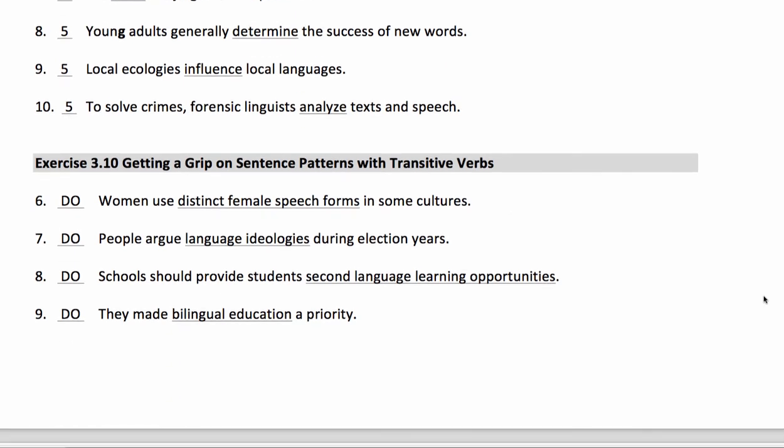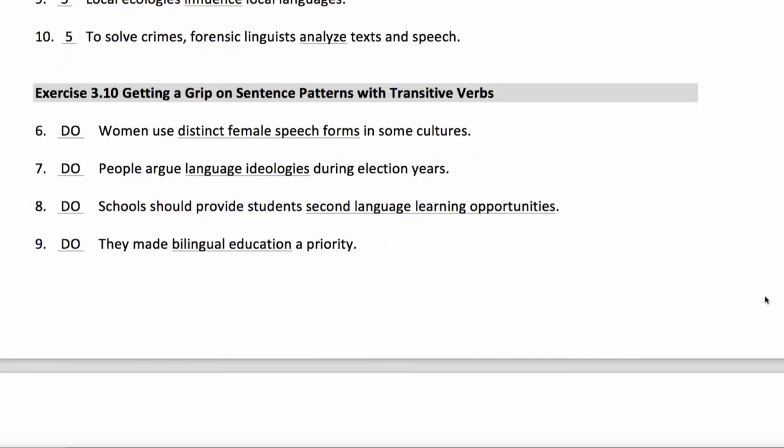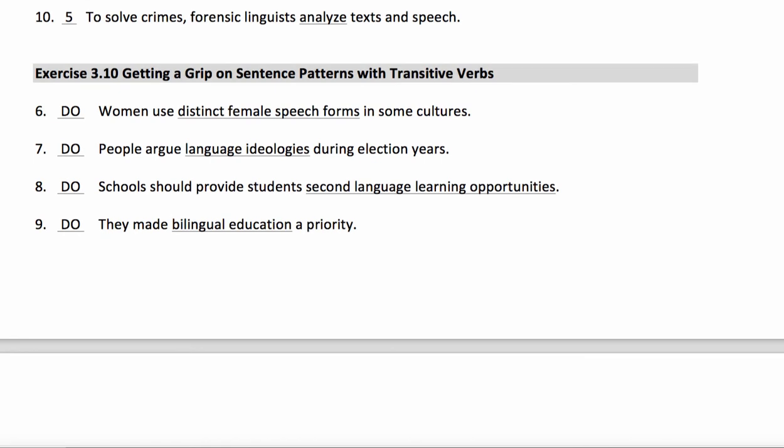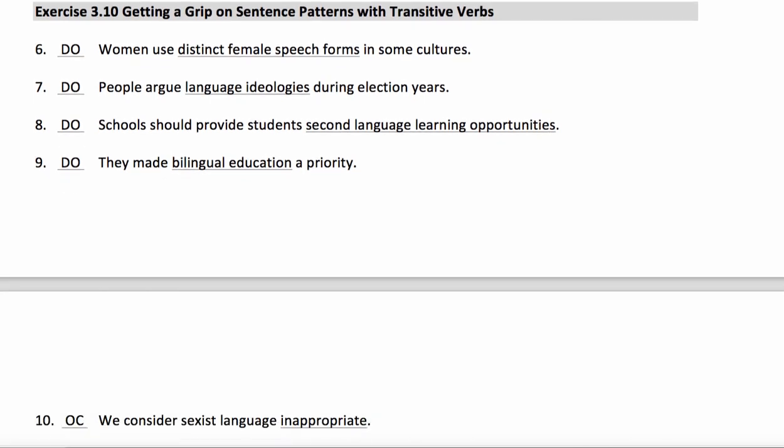3.10. So again, looking at transitive verbs here, and determining whether the underlined part is an indirect object, a direct object, or an object complement. Unfortunately, this book sometimes does not have a lot of variety in the answers. It seems all of these follow a similar pattern.